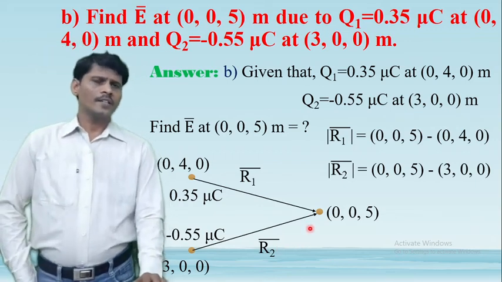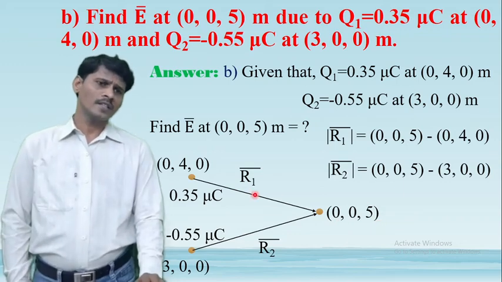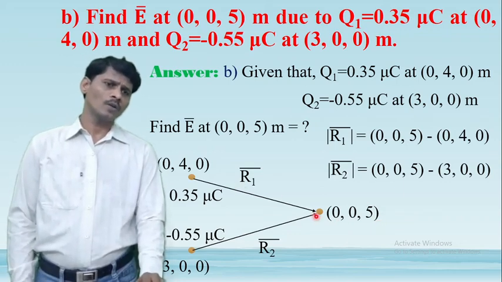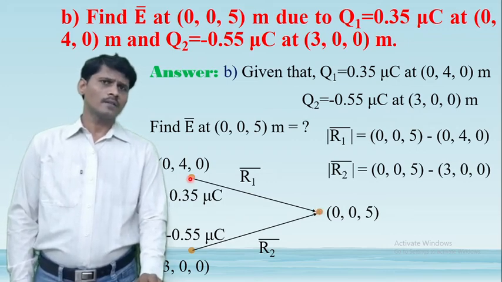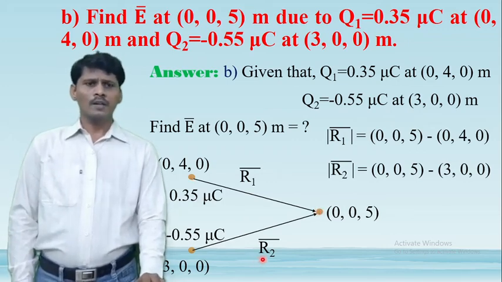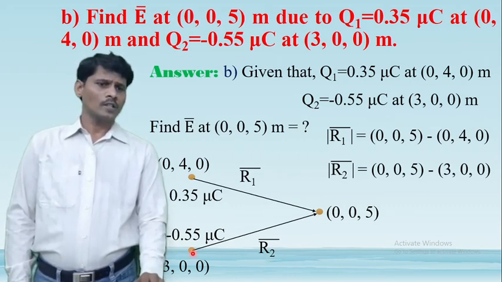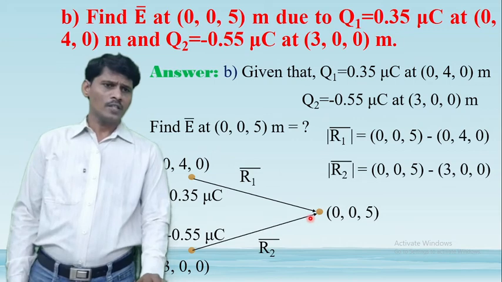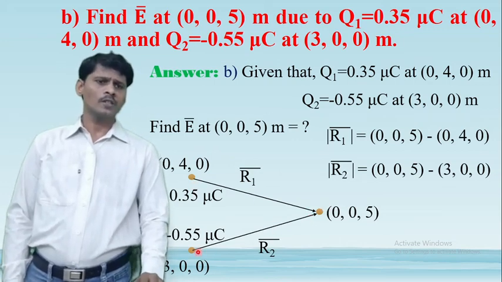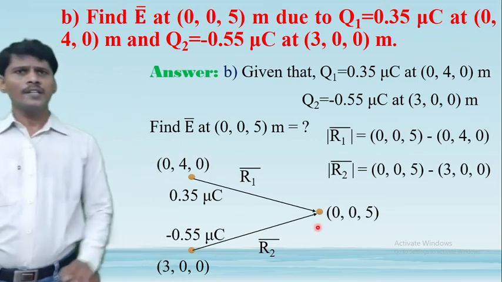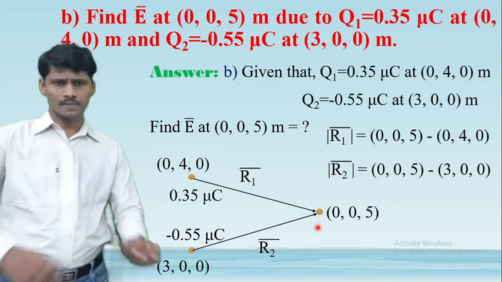Now we have to calculate the electric field at 0, 0, 5 meters. The distance vector R1 bar is equal to this coordinate point minus this coordinate point. Similarly, the distance vector R2 bar is equal to this coordinate point minus this coordinate point. Why? Because the electric field intensity is calculated at 0, 0, 5 meters.